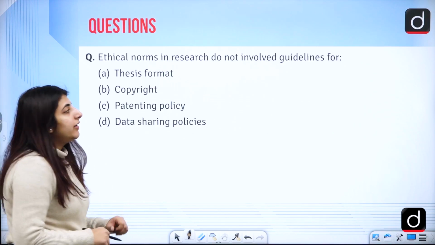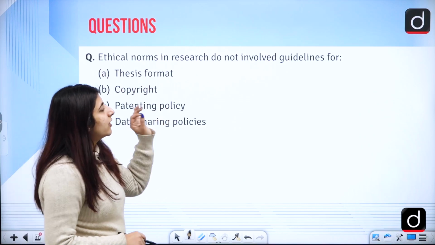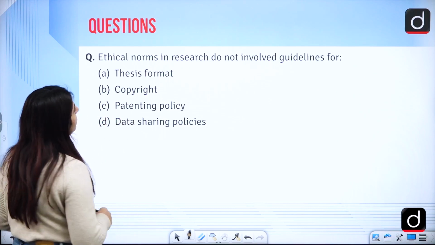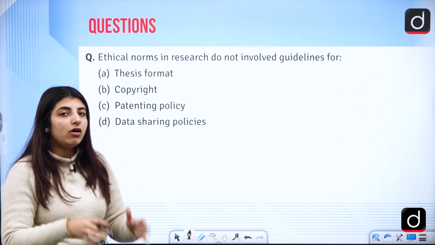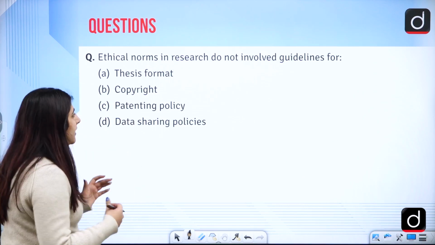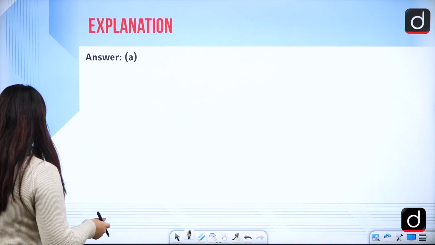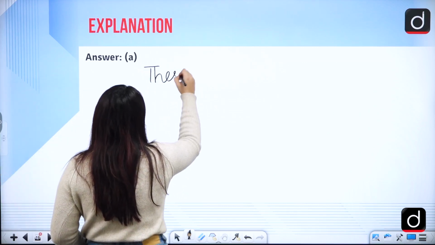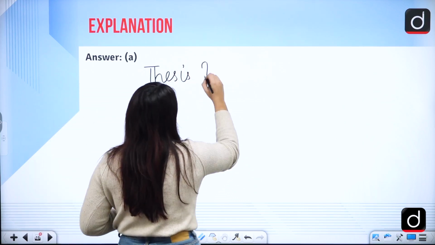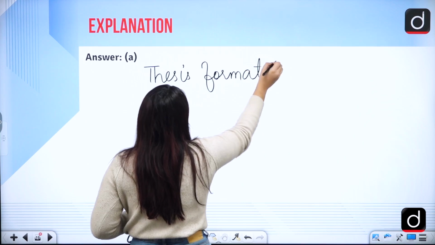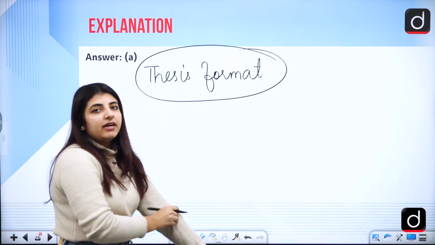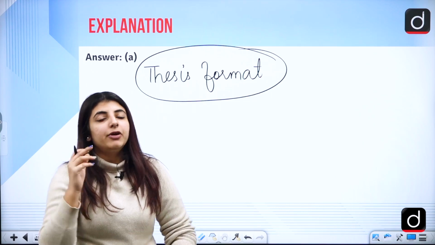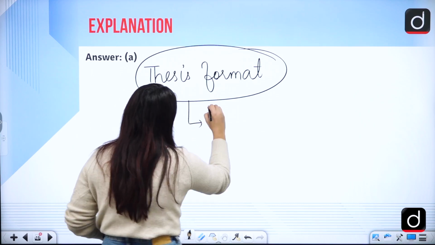The next question that we have here is, ethical norms in research do not involve guidelines for, pause your video. The answer here is option A, that is the thesis format. Thesis format is not really mentioned. We have done the entire topic of research ethics and we did not talk about thesis format. Why? Because thesis format is something which comes with the